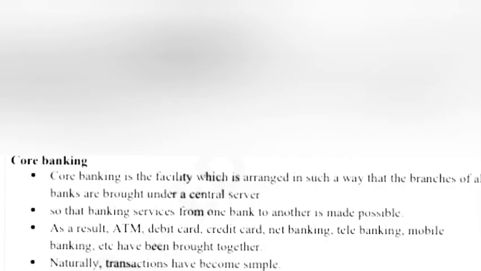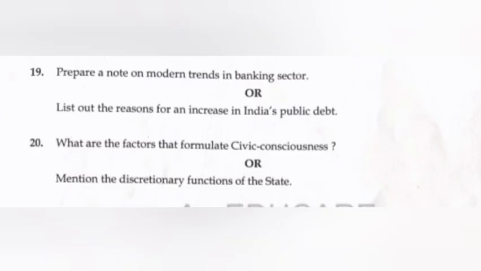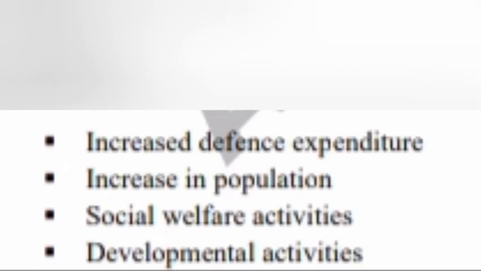Core banking. Core banking is a facility which is arranged in such a way that the branches of all banks are brought under a central server, so that banking services from one bank to another is made possible. As a result, ATM, debit card, credit card, net banking, telebanking, mobile banking, etc. have been brought together. Naturally, transactions have become simple. Or, list out the reason for an increase in Indian public debt. Answer. Increased defense expenditure, increase in population, social welfare activities, developmental activities.